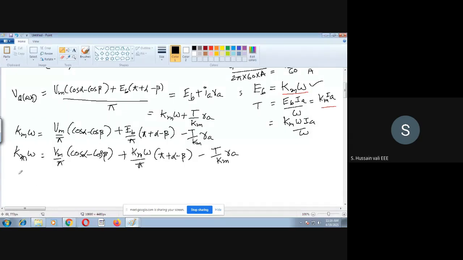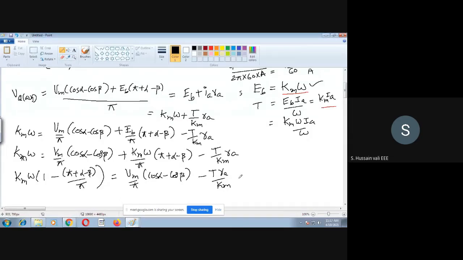Taking Km omega common, it becomes 1 minus pi plus alpha minus beta by pi, which is equal on the right hand side to Vm by pi into cos alpha minus cos beta minus T into Ra by Km.